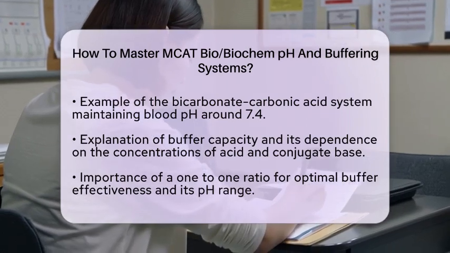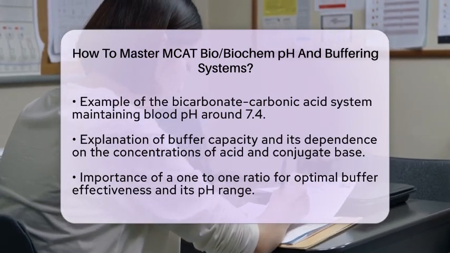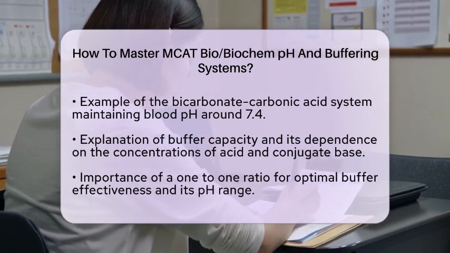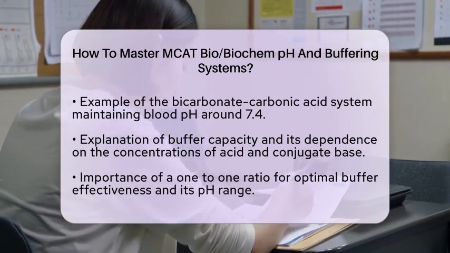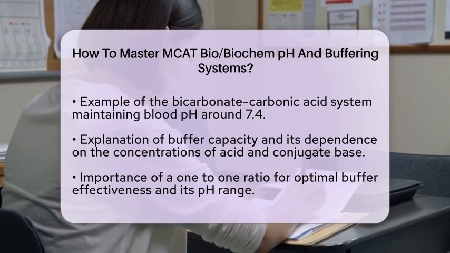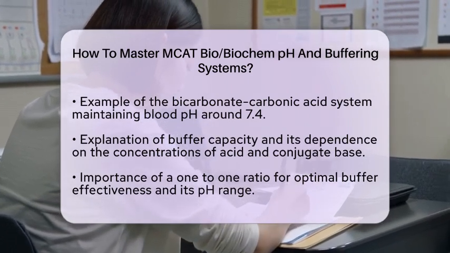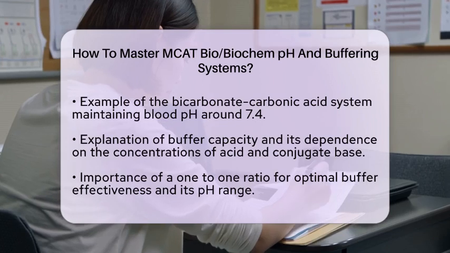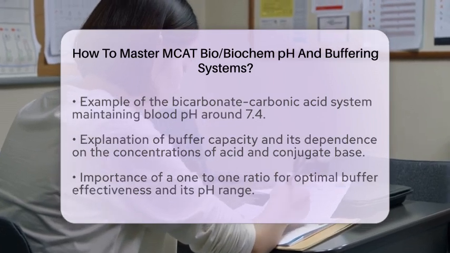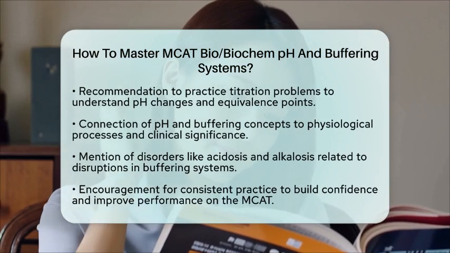To solidify your knowledge, work on practice problems that involve titrations. Titration curves show how the pH changes as you add strong acids or bases to weak acid or base pairs. Pay attention to the equivalence point, where all the weak acid has been converted to its conjugate base. This point significantly affects pH.